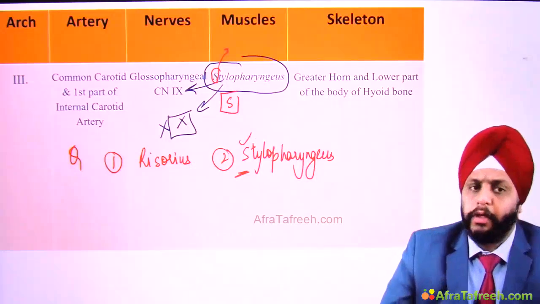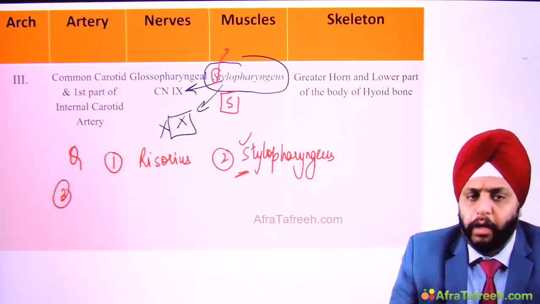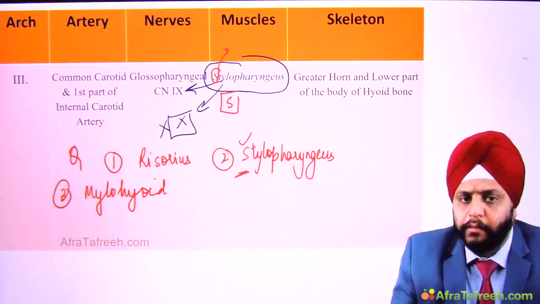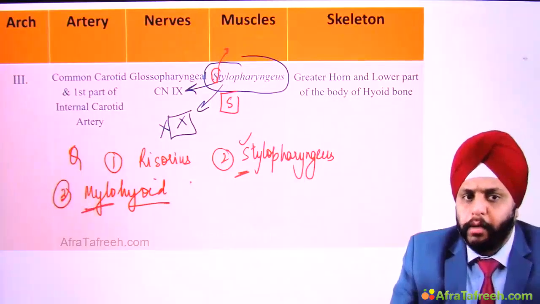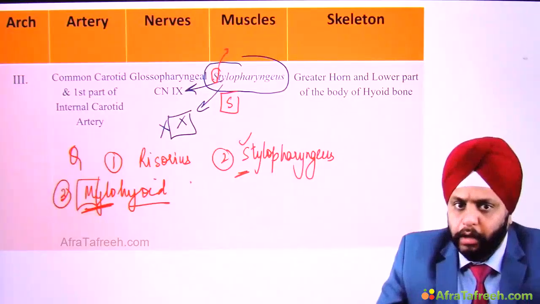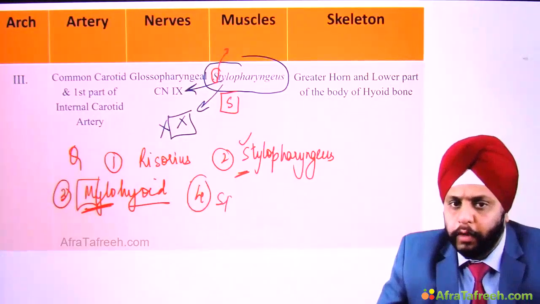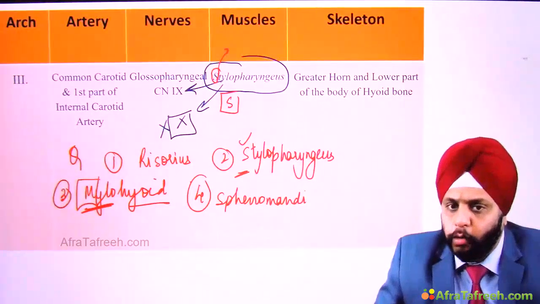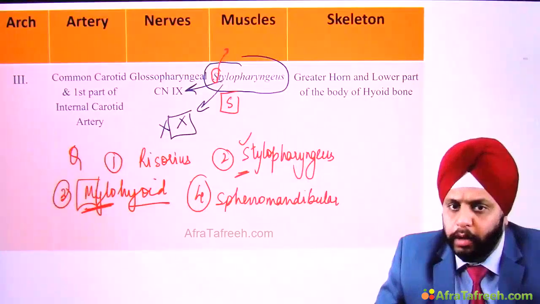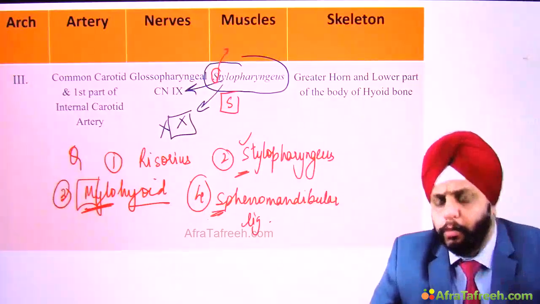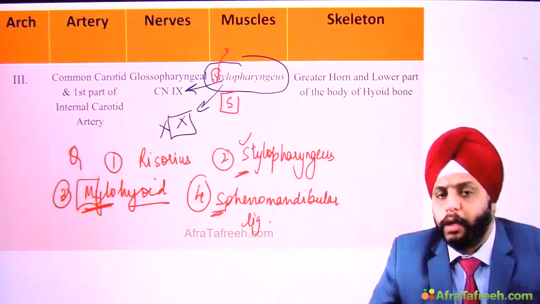Okay, so stylopharyngeus. Third, he gives you an option like mylohyoid. Now, mylohyoid has hyoid in it, but remember the M, it starts with M, belongs to M arch. Okay, now fourth, sphenomandibular ligament. I told you the sphenomandibular ligament is important. It once again starts with S, but does not belong to S arch. It belongs to the mandibular arch.